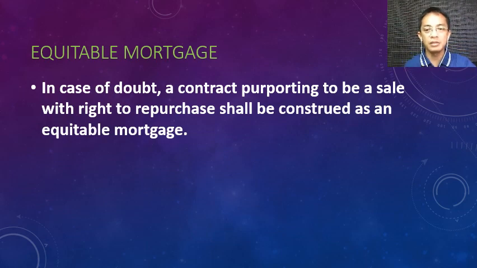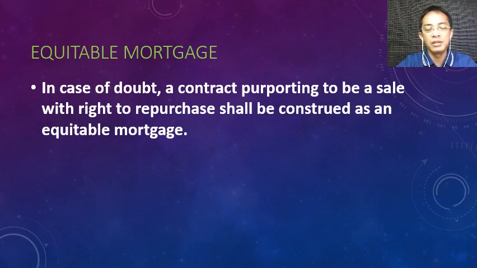That is why the enumeration in the previous slide is listed by the Civil Code as a guide for you to determine whether the sale with the right to repurchase is pacto de retro or an equitable mortgage.